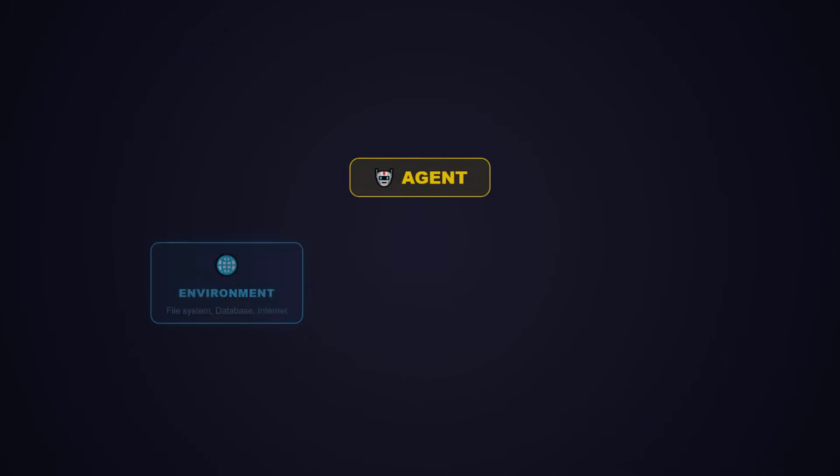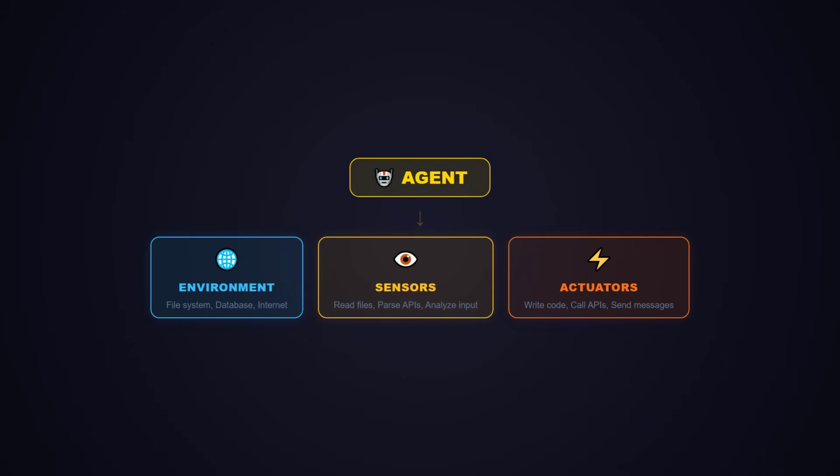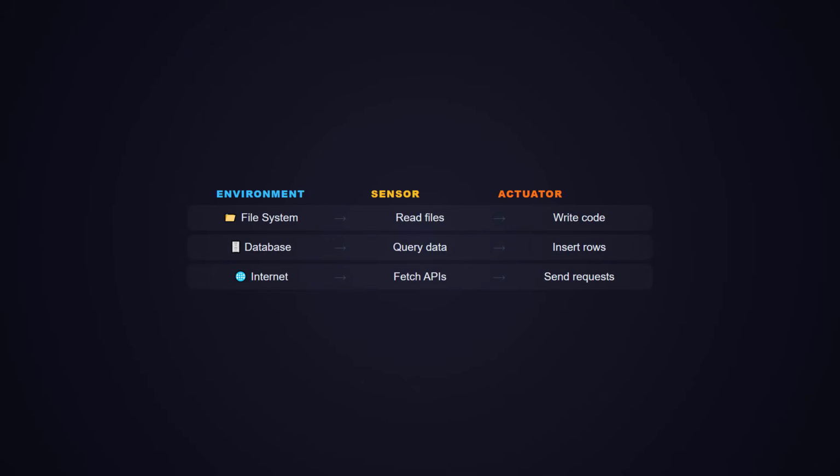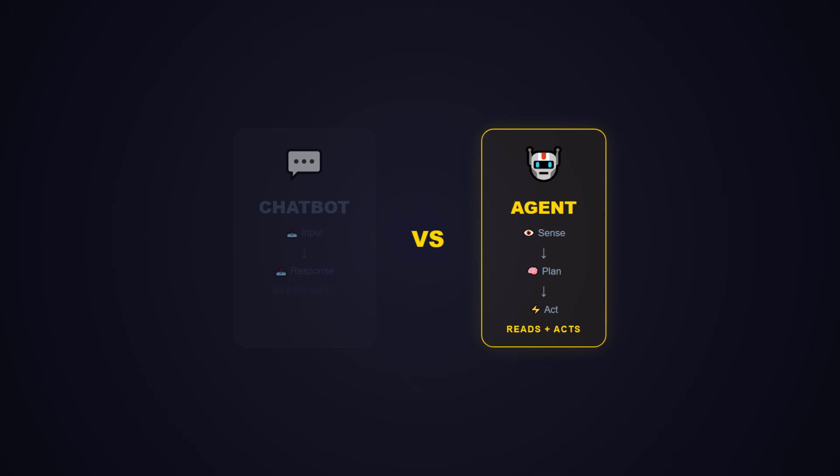Before we dive into the 7 types, let's nail down what actually makes something an agent. Because calling every chatbot an agent is like calling every Python script an app. An AI agent has 3 core components. First, an environment. That's the world the agent operates in. Could be your file system, a database, the internet, or all 3. Second, sensors. That's how it perceives the environment. Reading files, parsing API responses, analyzing user messages. Third, actuators. That's how it acts on the environment. Writing code, calling APIs, sending messages, clicking buttons.